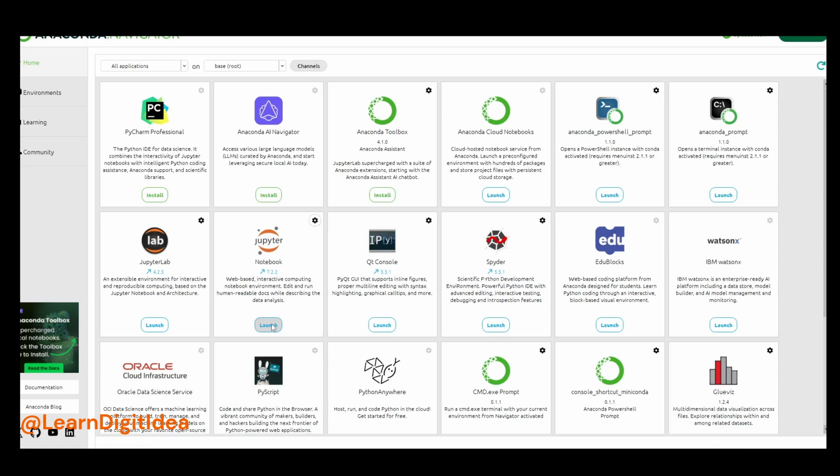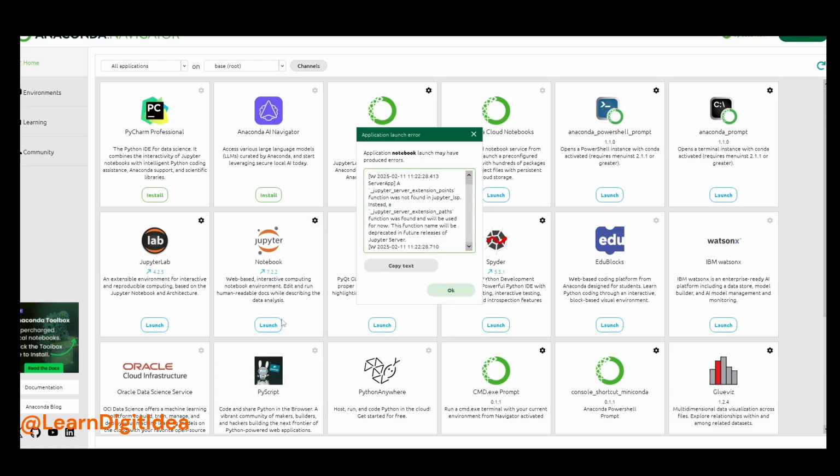First click, wait for two to five seconds, then launch it again until you get an error message. Yes, this is an error message. Just copy this message, copy this text, and paste it into a Notepad file.